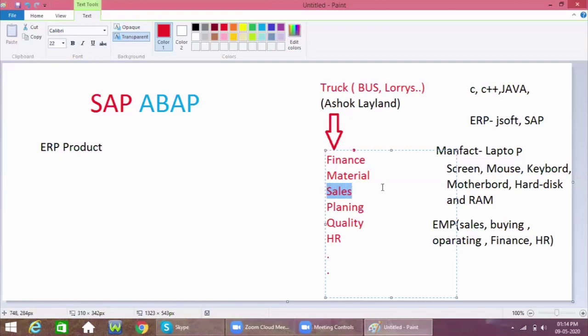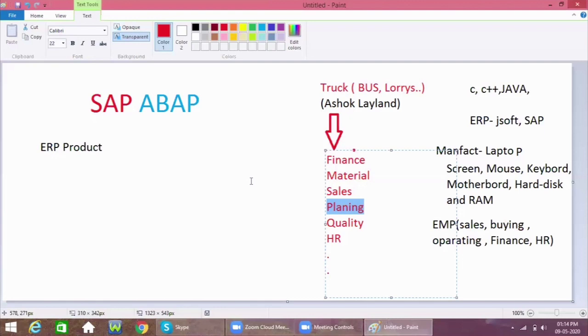After getting these materials from the vendors, the planning people will do the plan. Now the company has got all the raw materials.